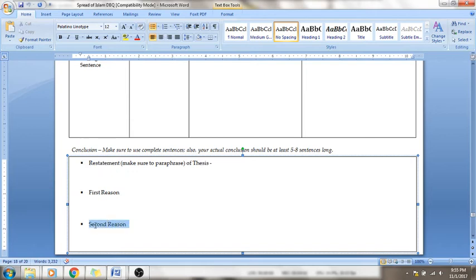and then you continue on with your second reason down here. Keep in mind, this is only going to get you about 3 sentences, and each paragraph should be at least 5 to 8 sentences long. So you're going to have to figure out what details you're going to have to add in there. And I can give you more resources in class, so you can email me with any questions.